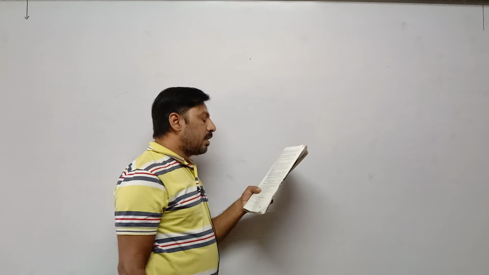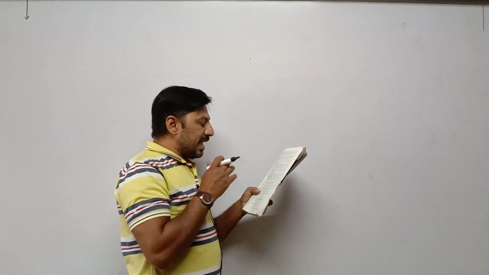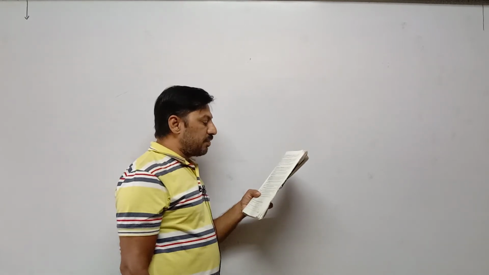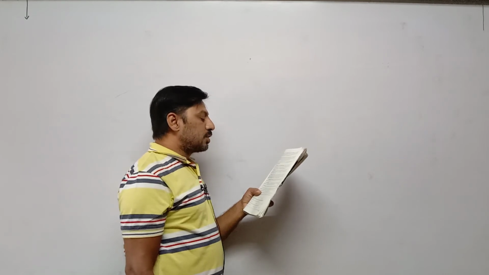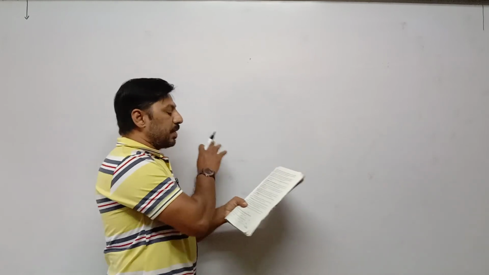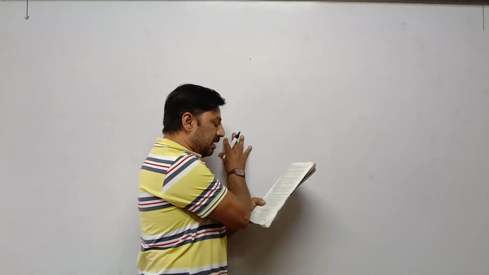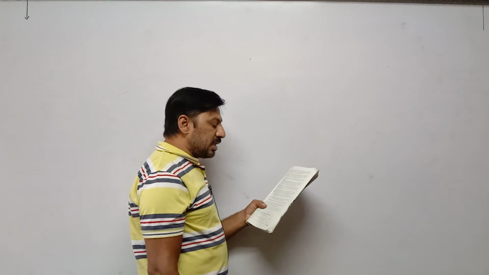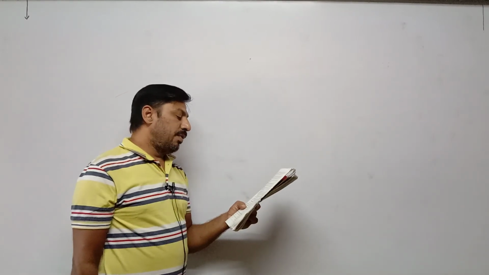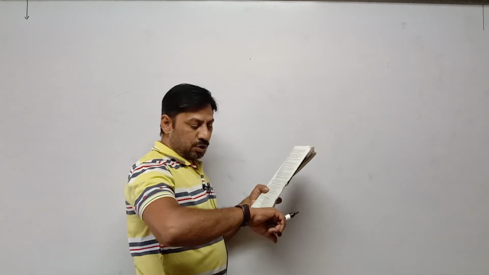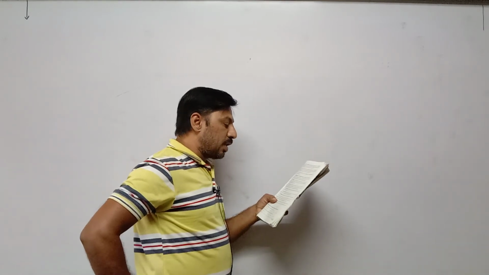For example, irrigation. Last line: about 45% of the total agricultural land has irrigation facilities in present time. So in present time, what is the percentage of total agricultural land with irrigation? 45%. Then literacy. What was the literacy rate in the year 2011? 18.33, which increased to 73% in 2011.